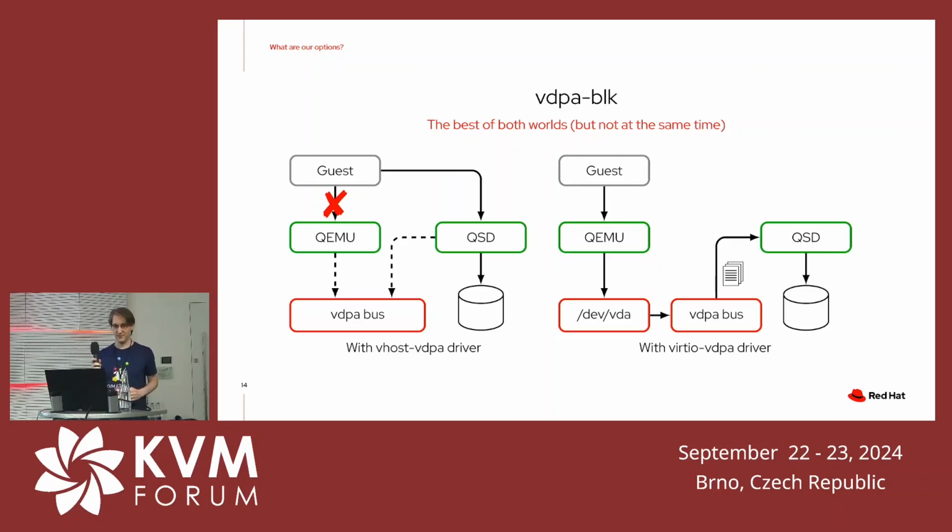That's the diagram on the left. Or you get something that matches more the NBD or Fuse use case. That's if you use the virtio-vdpa driver that essentially exposes the exported device as a block device on the host. And what you would expect is that they behave similar to those as well.